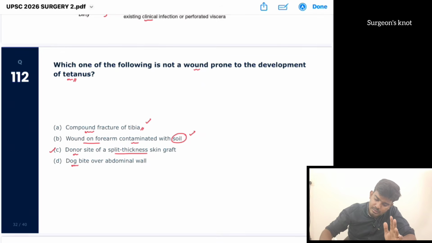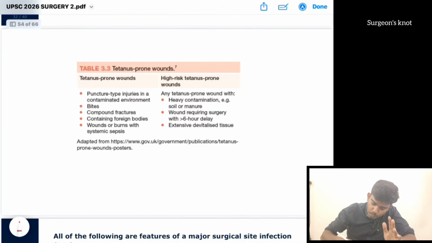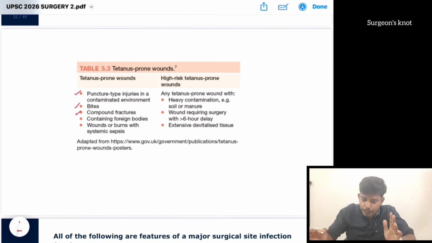So which are the wounds that are prone for tetanus? Number one, any puncture type wounds. Number two, any bites. Dog bite, whatever kind of bite, rat bite, for all bites we are going to give TT. Compound fractures of long bones containing foreign bodies. If some foreign body, some metal, has pierced, we are going to give it.